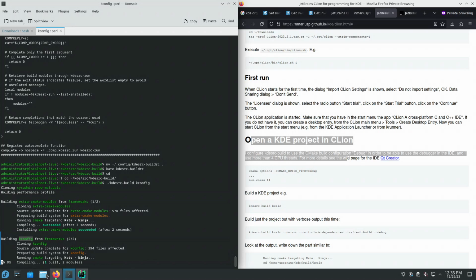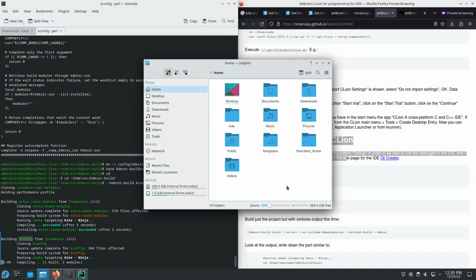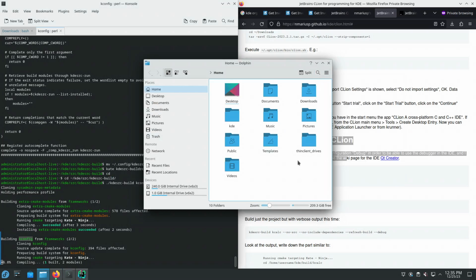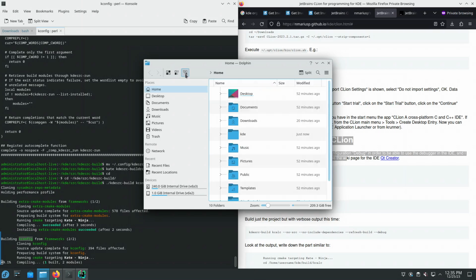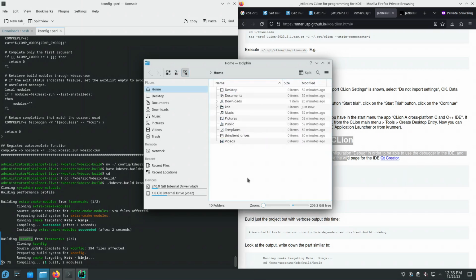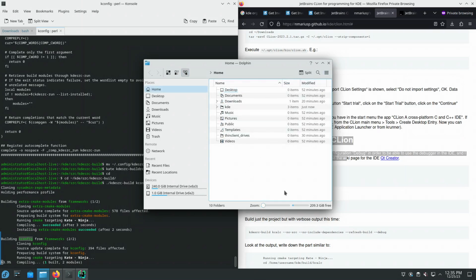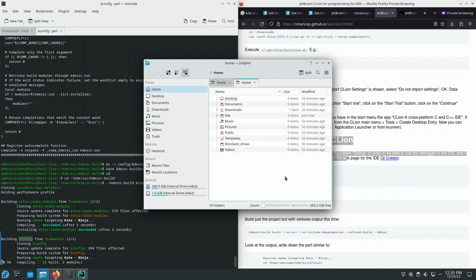Let's look at the file system structure a bit. How do we do that? I'm not a user of Dolphin. This thing. Okay, and a new tab. Ctrl T. Ctrl T works great. How do we hide the sidebar?